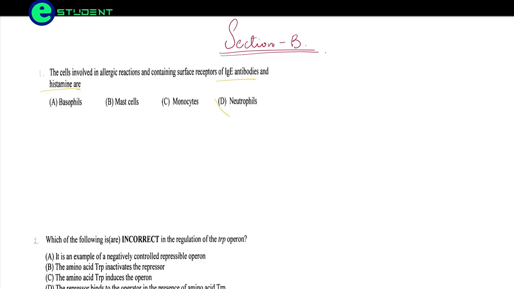Neutrophils is not the answer because neutrophils are not at all involved in allergic reactions, and monocytes are also not involved. Histamine is basically produced by the mast cells. So mast cell is the correct option, and the basophil cells. So A and B are the correct options here. Coming to the next question.